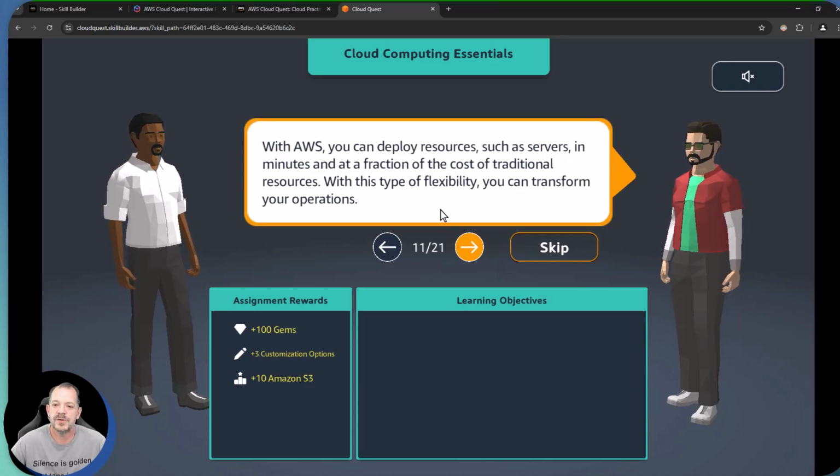Well, we can deploy resources such as servers in minutes and at a fraction of the cost of traditional resources. The reason for that is we don't need to pay for all that hardware and software up front. We can basically monetize that over an hourly, maybe down to the microsecond basis, depending on the service we're utilizing.